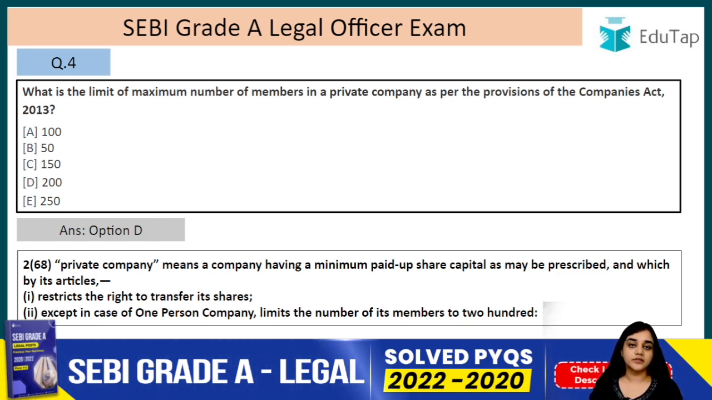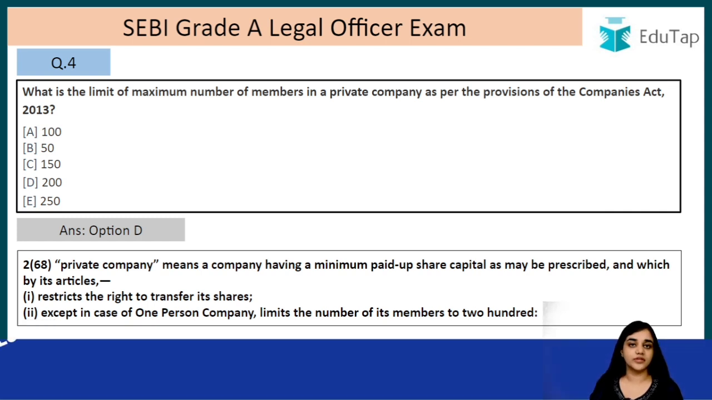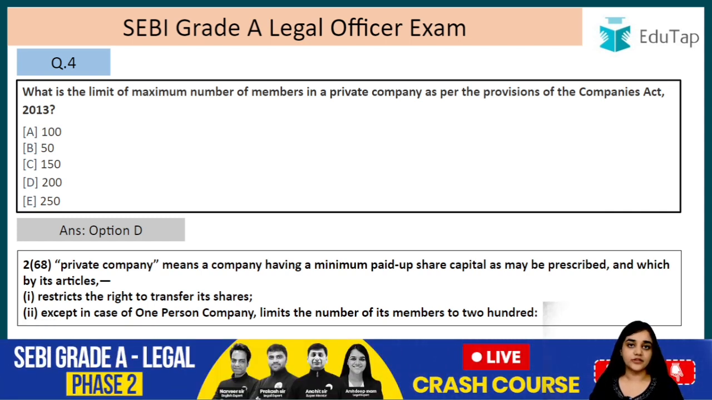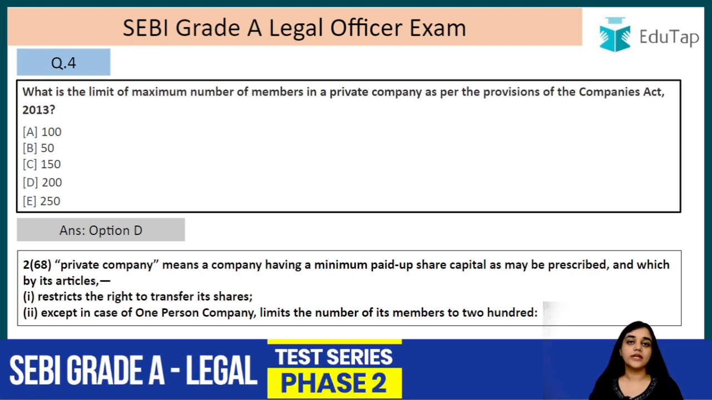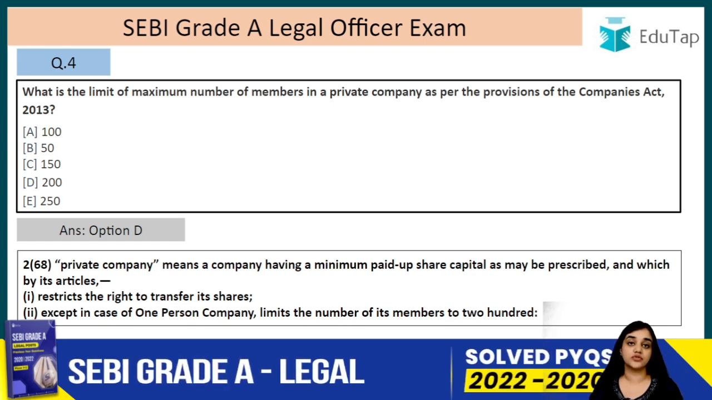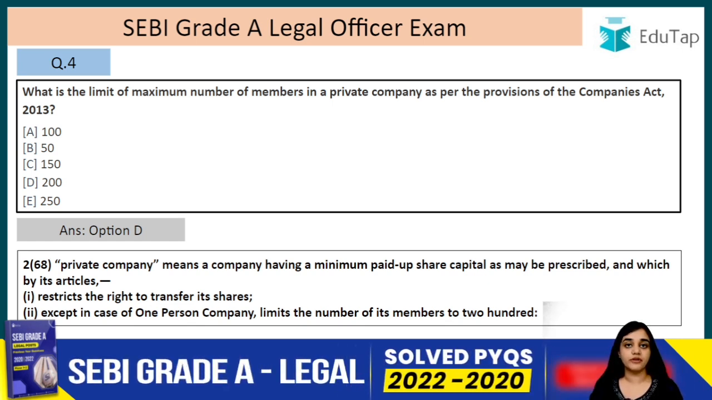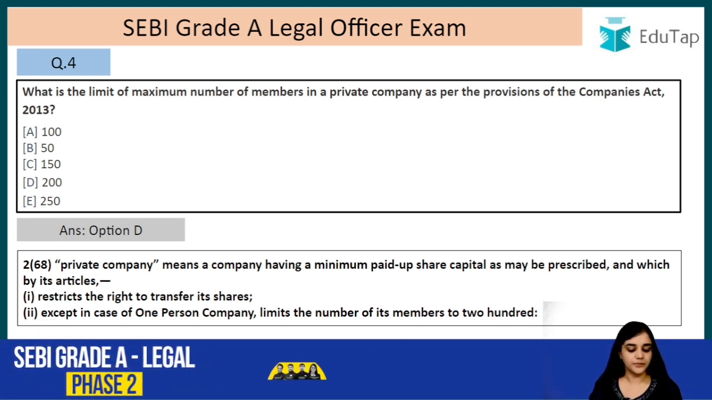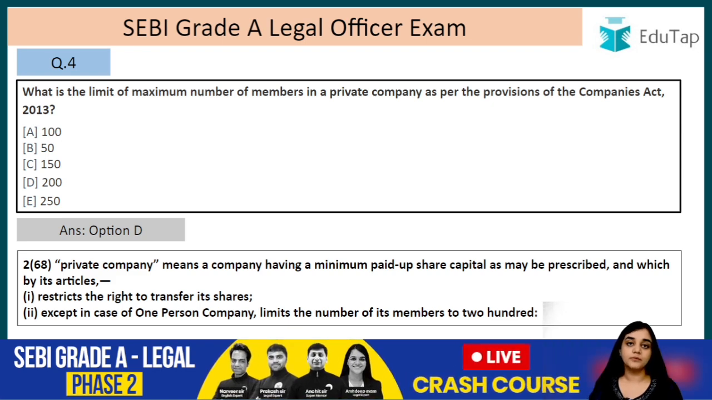For example, one person has 2 shares, right? And he wants to transfer his shares, and he transfers each of those shares to different individuals. That means now when he transferred his 2 shares to 2 different people, the company's members became how many? They became 201. So that is why they have used this term that restricts the right to transfer its shares, because the maximum limit of the members in a private company is 200. This right is not prohibited, but it is restricted. So restricts the right to transfer its shares, except in the case of one person company, limits the number of its members to 200. So there are maximum 200 members in a private company other than one person company.